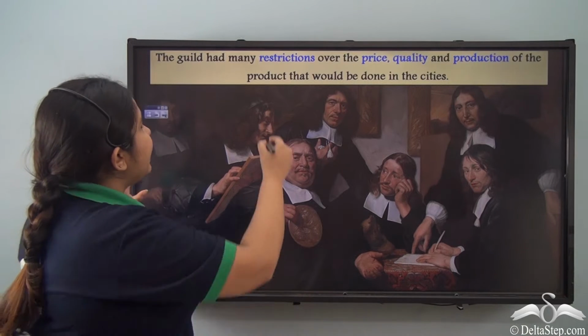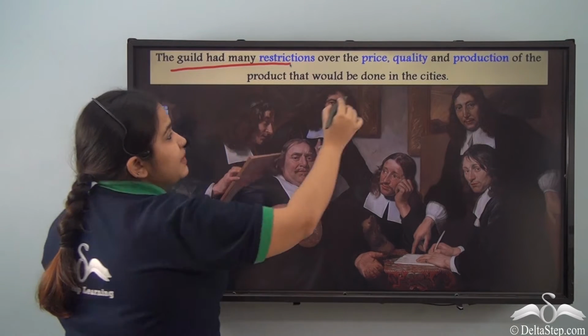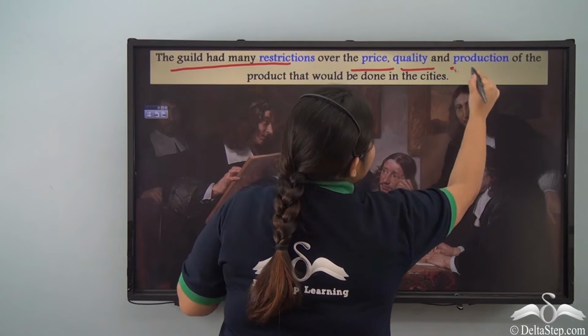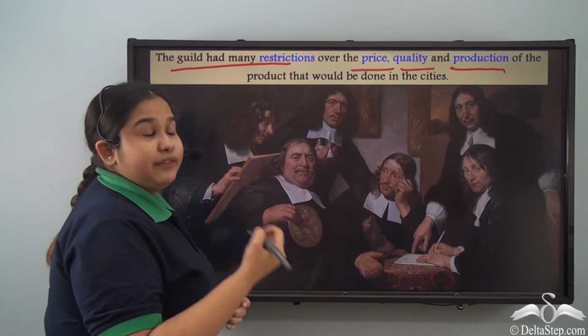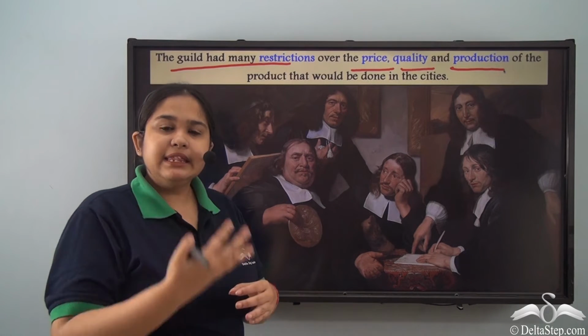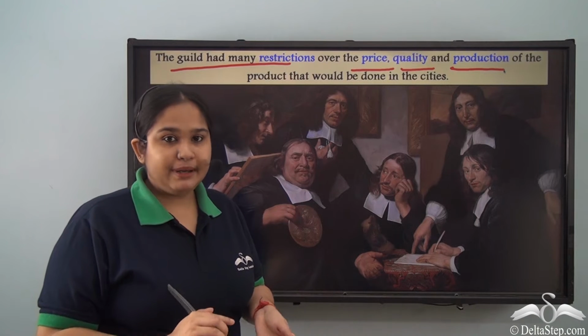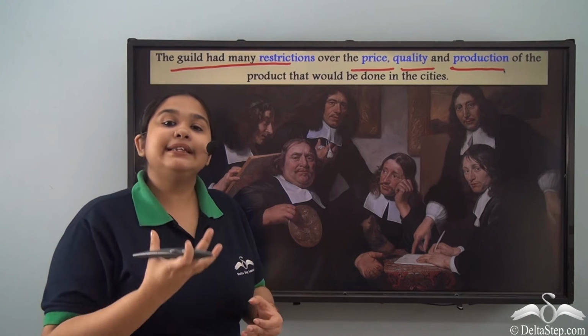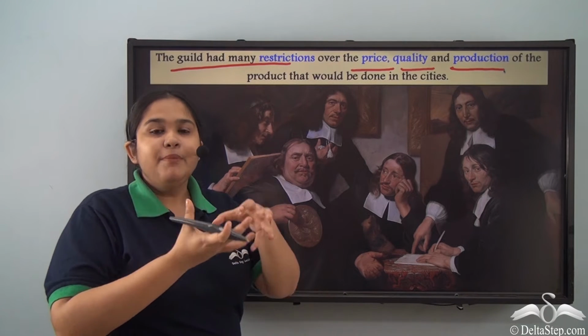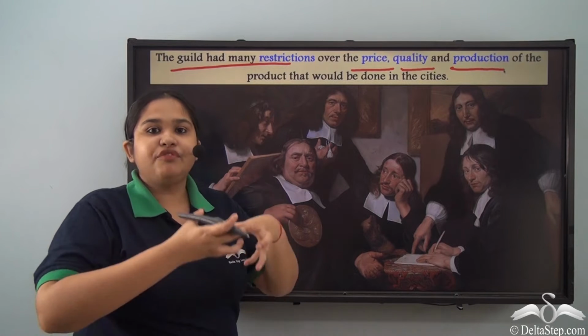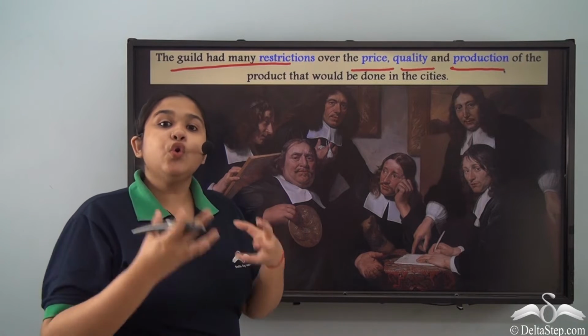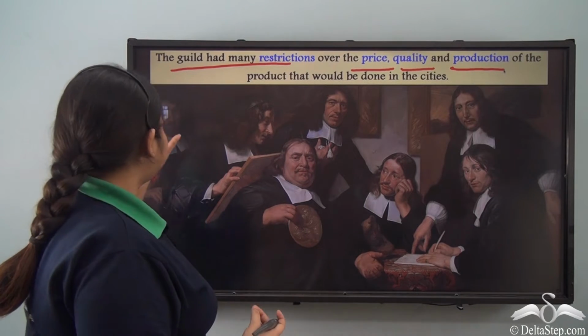Now, the guild had many restrictions on the price, the quality, and the production that would be happening in the cities, how the product would be transferred, what exactly should be made. Everything was decided by the guild, who were, of course, a kind of a collective of wealthy members who could not be displaced.